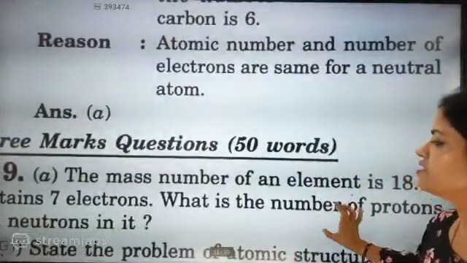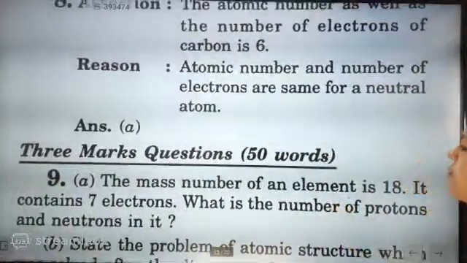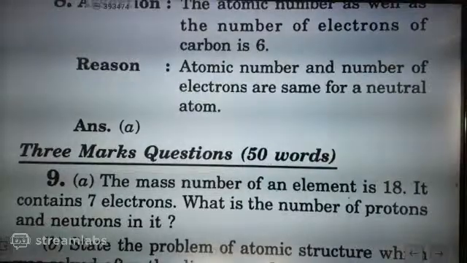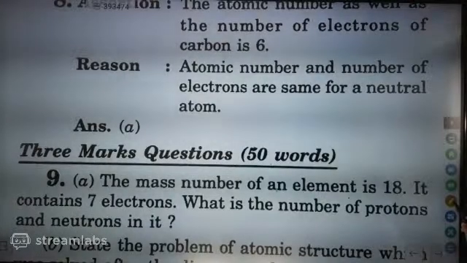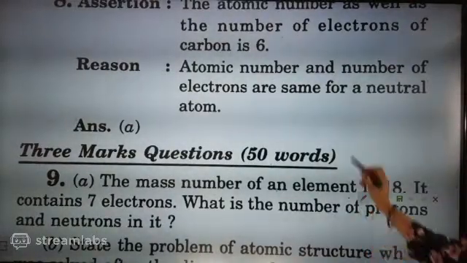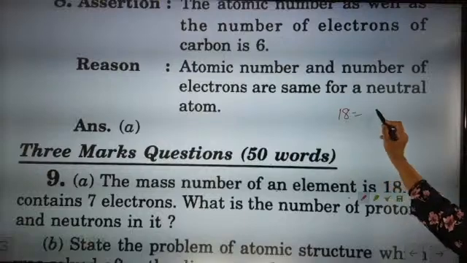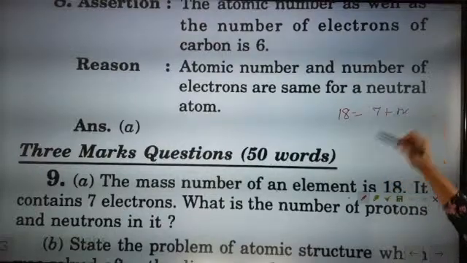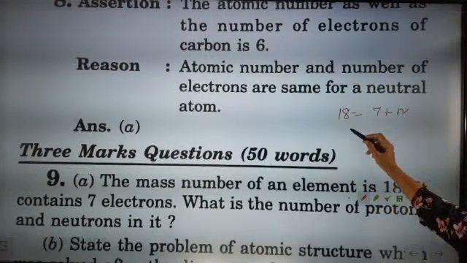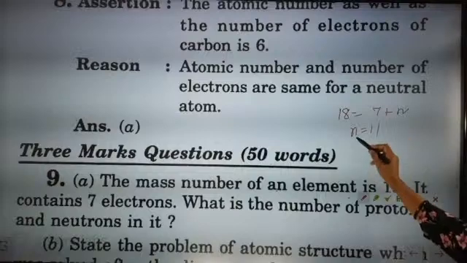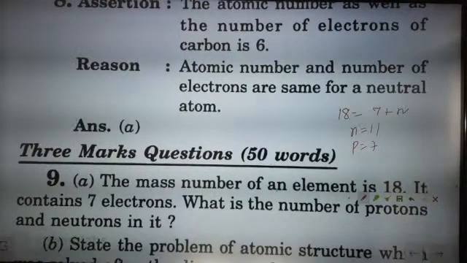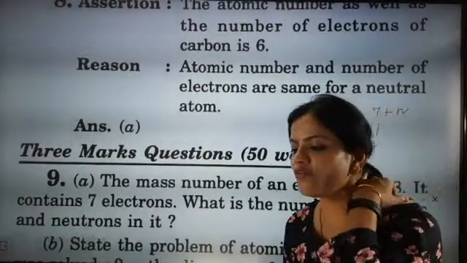Now the next question: the mass number of an element is 18. It contains 7 electrons. What is the number of protons and neutrons in it? Mass number is 18. Electron is 7. So neutron will be 11. Proton will also be 7, because the number of protons will be the number of electrons.